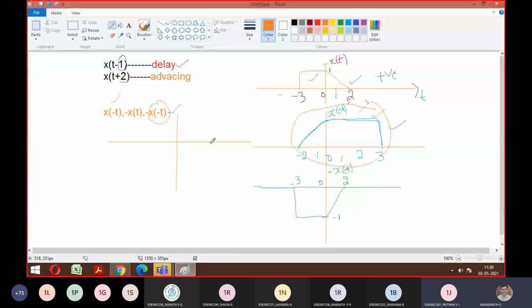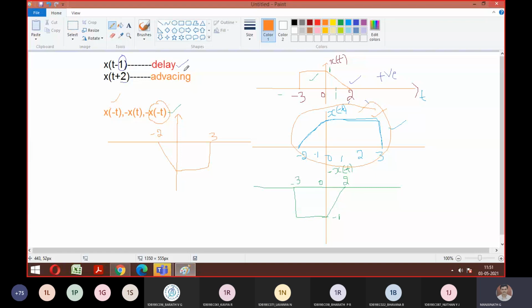So any doubts now, anyone, on how this time folding will work? Whatever x of t they give, just stick with the procedure. X of t is known. If you remember these three categories, then you can handle any time folding problem they ask in the exam. So just stick with the procedure. I hope these things are clear. Any doubts, anyone, with time delaying, advancing, as well as time folding? Okay, shall I proceed?